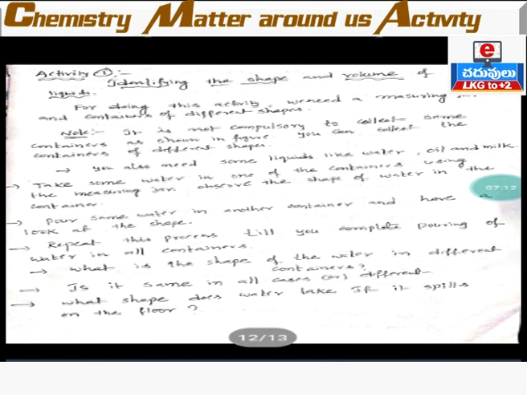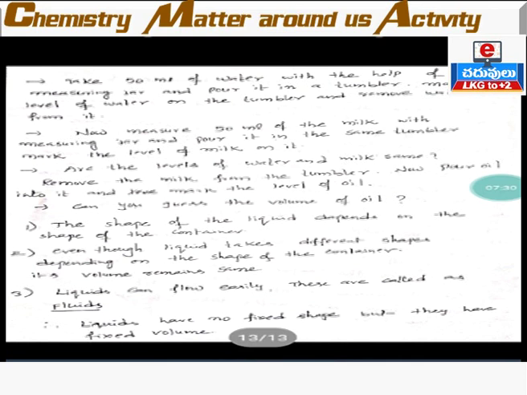Clear? Suppose you spill the water over the floor, the water will take the floor shape. Why? Because water flows from one place to another place. So we can conclude from this activity that the shape of the water depends upon the shape of the container. Clear?